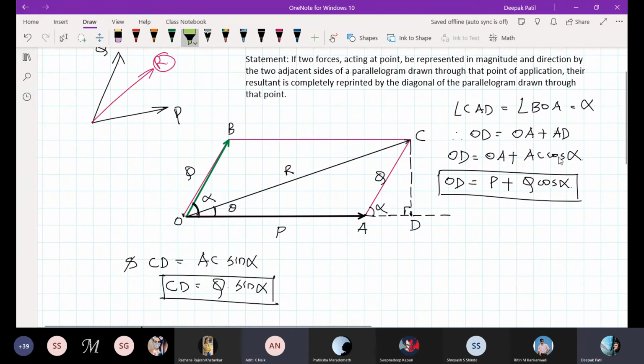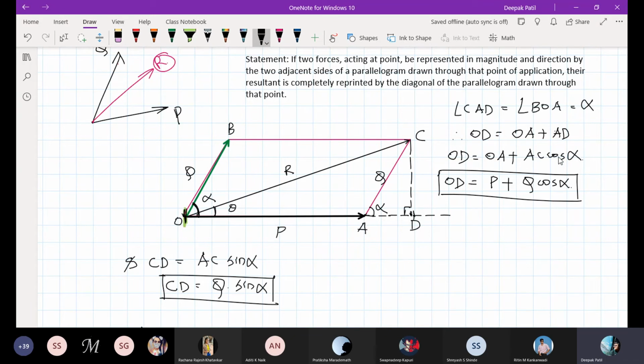Yes. If you take this right angle triangle, OD, that is from here up to here, O to D is nothing but OA plus AD. Do you agree? OD and OA I will keep as they are. But AD can be represented as AC cos alpha.